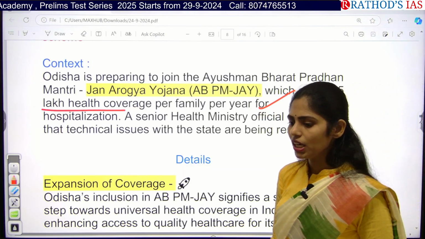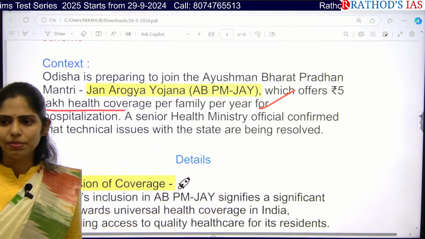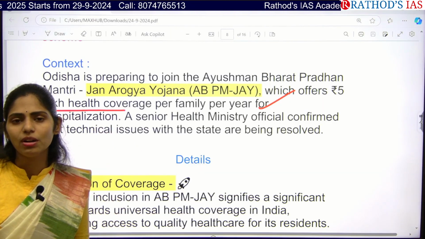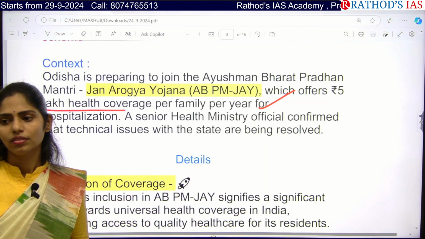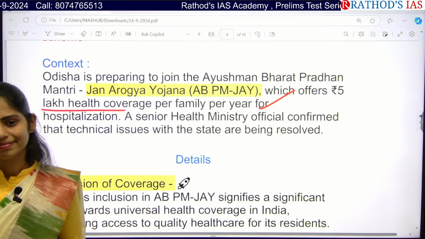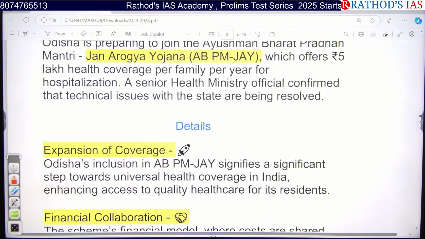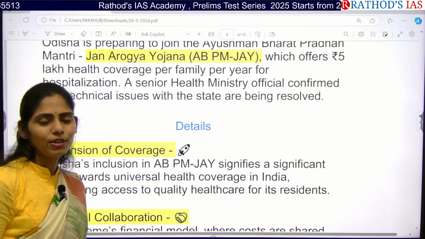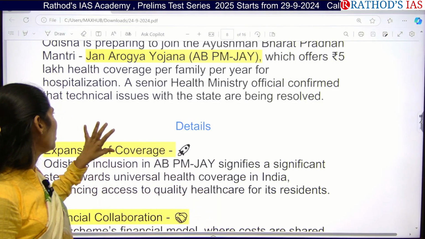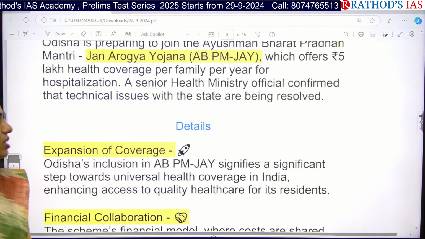So actually, whenever it is a centrally sponsored scheme, each and every state has to for sure implement that. But why is Odisha delaying the implementation of this scheme? What might be the reason? Okay, government. Next. Why? Actually it does not have proper technology and infrastructure to implement this. So because of some technical issues they didn't implement this, but they are saying that yes, we are having some advancements in our technical glitches and we are going to implement this soon.